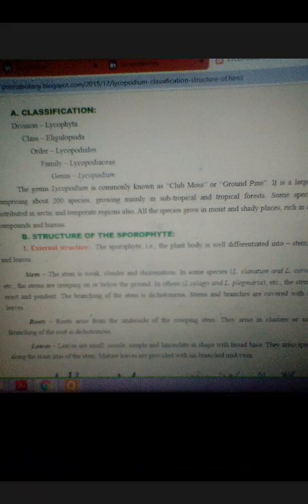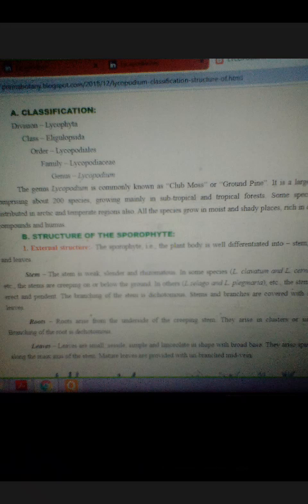There are about 200 species of Lycopodium reported. They are distributed all over the world, but mainly in subtropical and tropical forests. Some species of Lycopodium are also distributed in Arctic and temperate regions of the world. Some species are also found in moist, sandy places which are rich in organic compounds and humus.